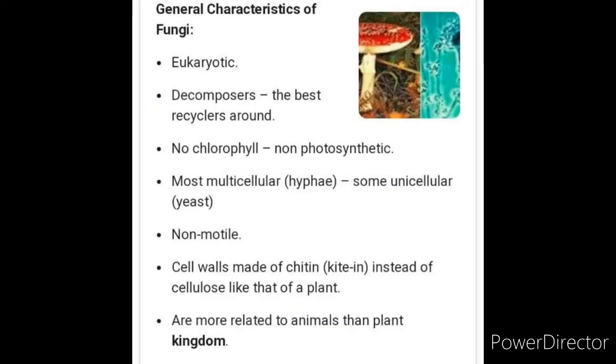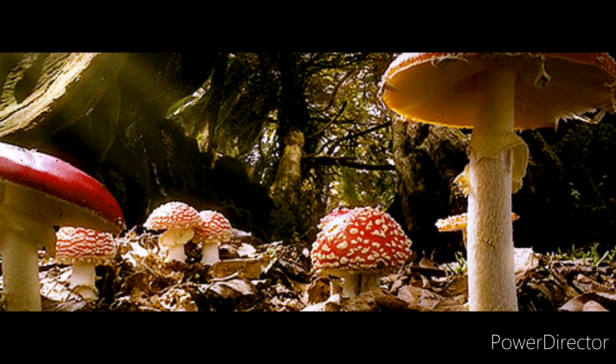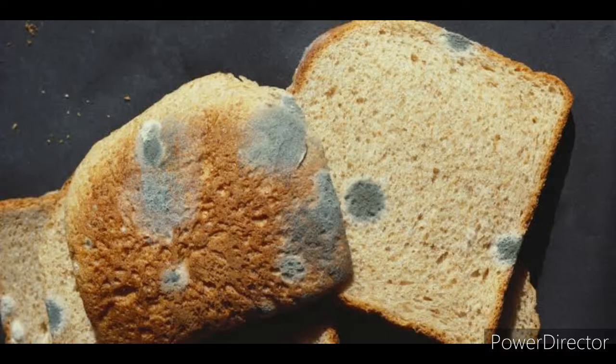The third kingdom is the kingdom Fungi, which includes mostly multicellular organisms. And there is an absence of chlorophyll. That is why they cannot synthesize their own food and they depend on dead and decaying matter for their food. So, fungi can also be called saprophytes. Examples for the kingdom Fungi are mushroom, yeast, and bread molds.